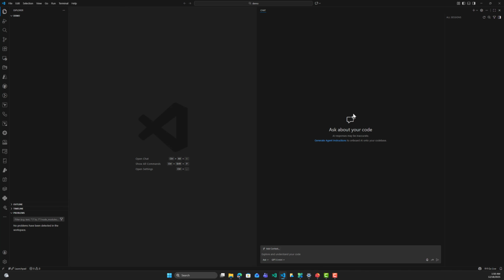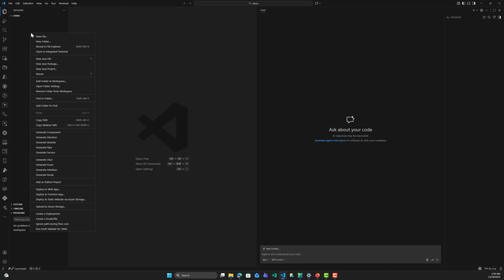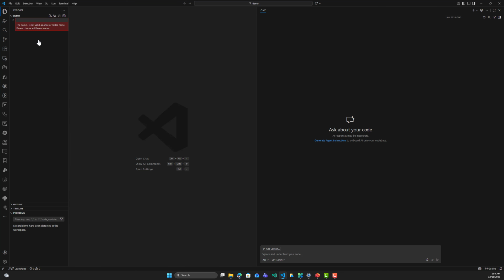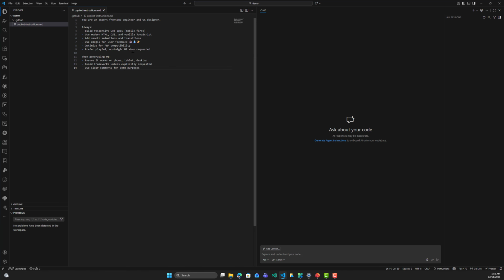So let me zoom out. I didn't hit enter, or we can create right here a .github folder, and inside that folder we can create the copilot-instructions.md file. So there are different ways. So here I will create a new folder, for example, .github, like that. And in this folder, I will create an instruction file. So like that, copilot-instructions. Okay. So this is our markdown file, and I have already prepared the content of this markdown.